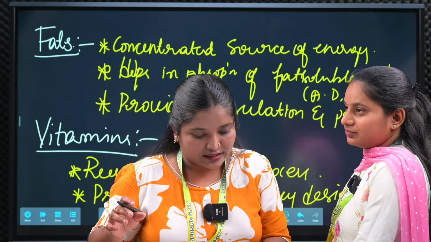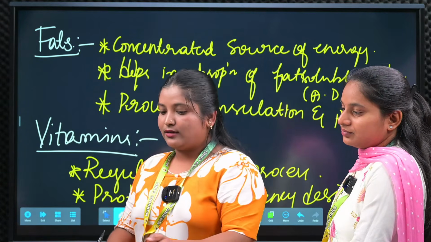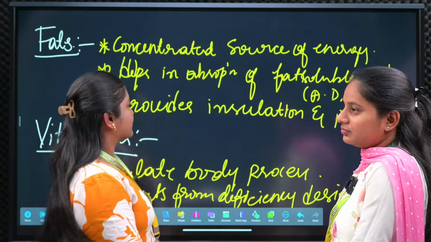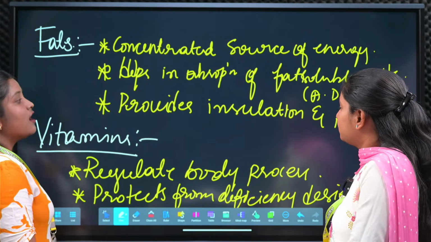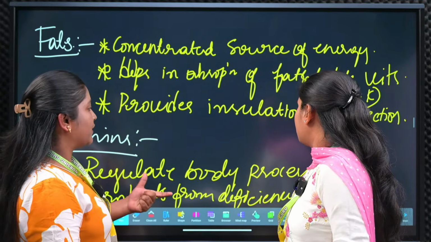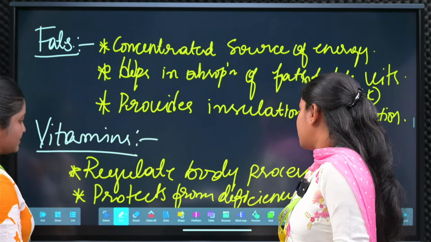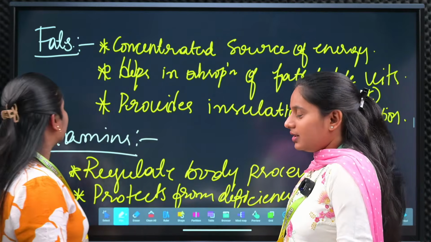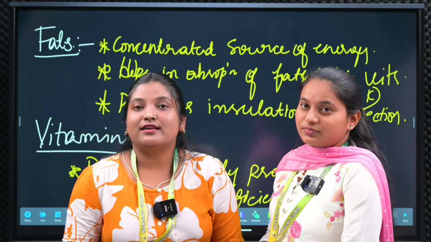Okay, so insulational protection is that. Insulational protection, which is going to provide the insulational protection. The next one, vitamins. Vitamins are going to regulate the body process and protect from the deficiency diseases. Yes, why are vitamins very important?